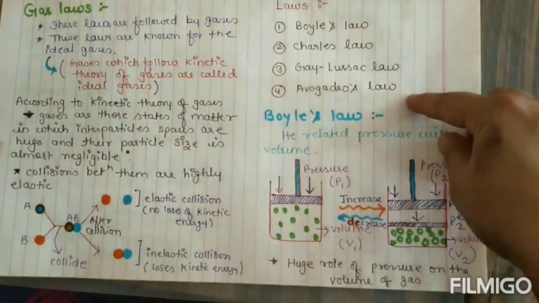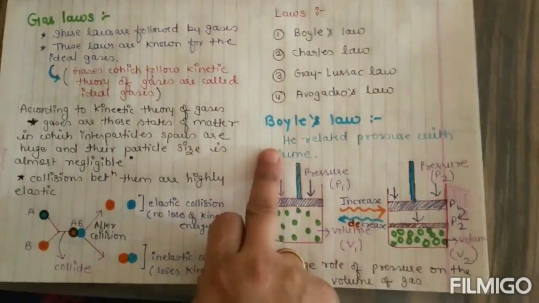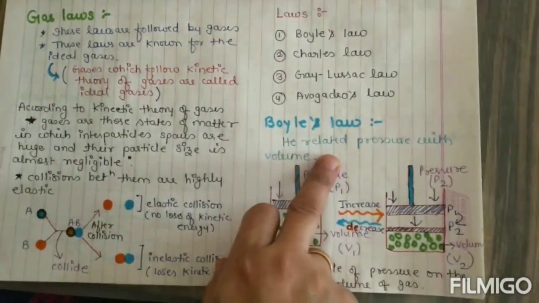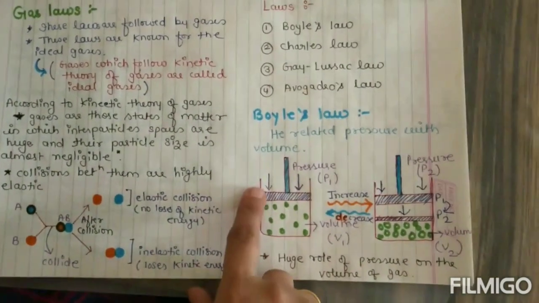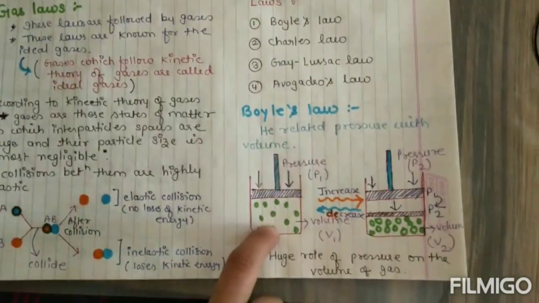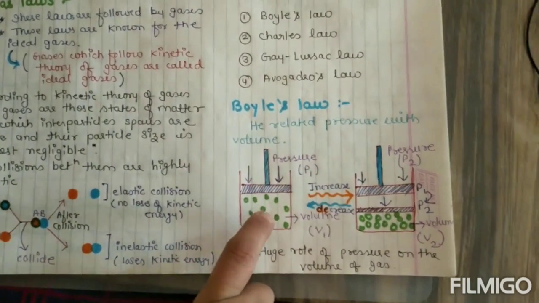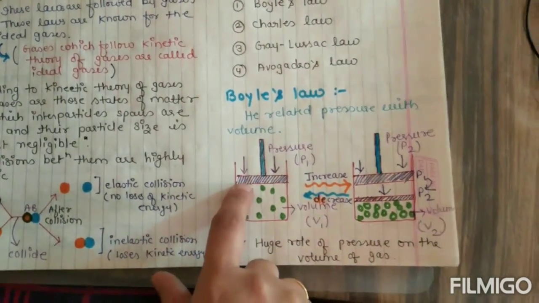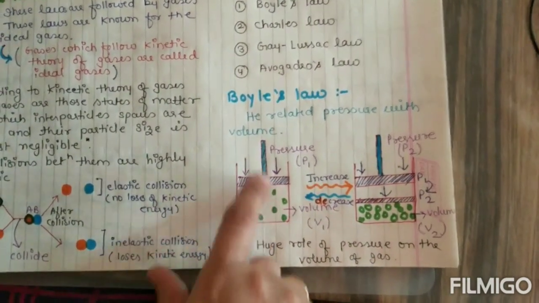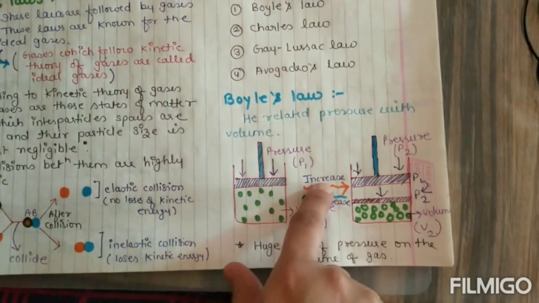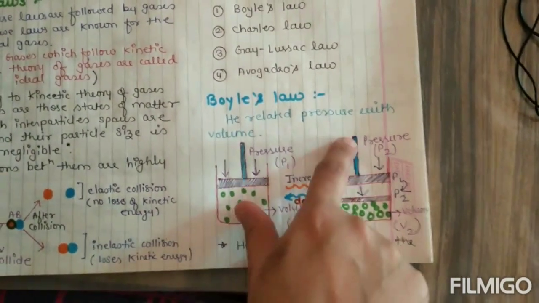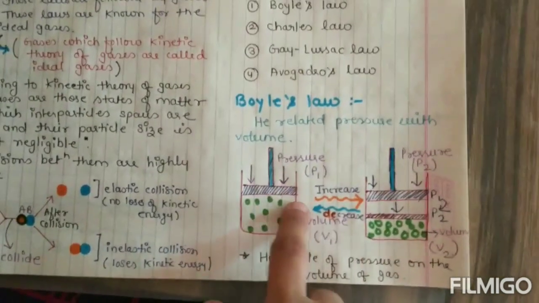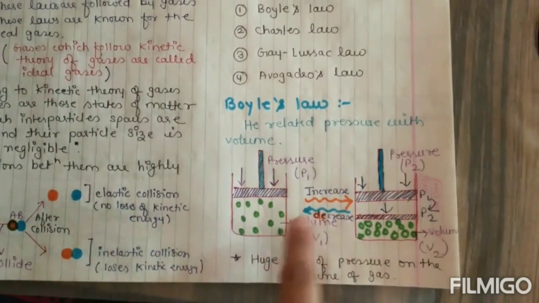Now first is Boyle's law. Boyle was the scientist who related pressure with volume. He took a container in which a volume of gas is filled. He observed that if pressure is increased on the container filled with gas, that means pressure is increasing, then this piston will come down from P1 to P2. Then the volume of gas which was V1 will become V2.